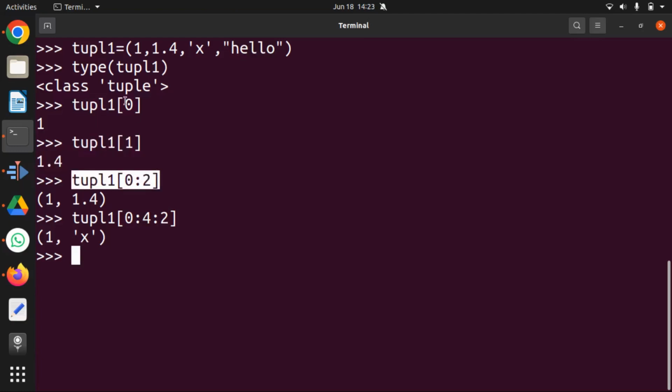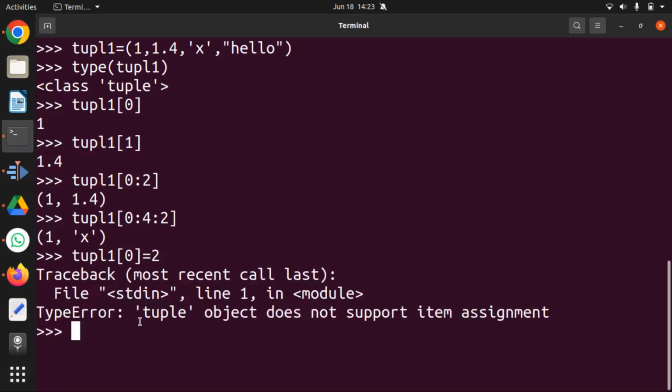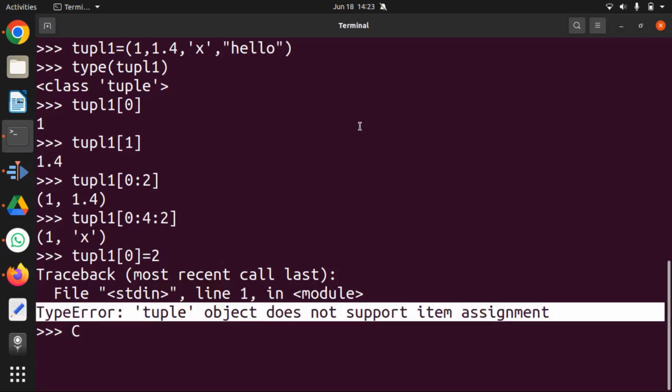But the primary difference being, if I have created a tuple, now if I want to modify the value inside the tuple, let's say I want to change tuple of 0, which is 1, to 2, it will immediately say tuple object does not support item assignment. So you can't modify the value of a tuple. Once it is created, it is fixed. So you don't change it. Right? That's the primary difference. So being that the primary difference, the number of methods available for a tuple are much more limited compared to that of a list, because the list has so many methods with it, because you can modify it, you can append it, you can extend it, so many things are possible. But with a tuple, that is not possible. You can't modify what is created.